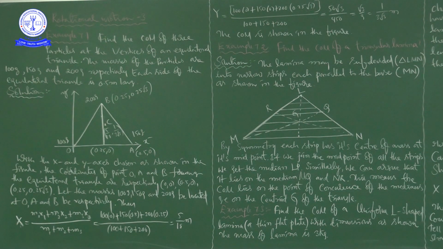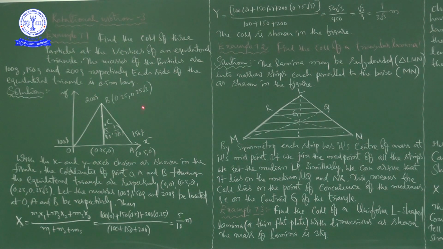Right. See here, first example 7.1. Find the center of mass of three particles at the vertices of an equilateral triangle. The masses of the particles are 100 grams, 150 grams and 200 grams respectively. Each side of the equilateral triangle is 0.5 meters long.